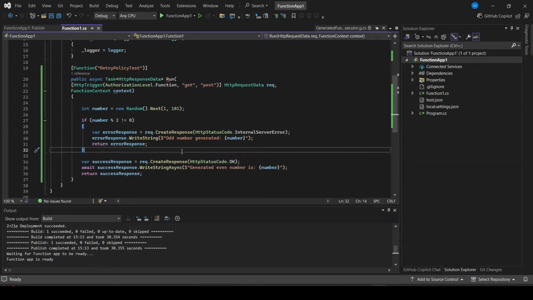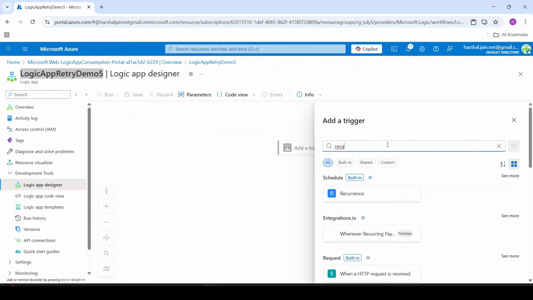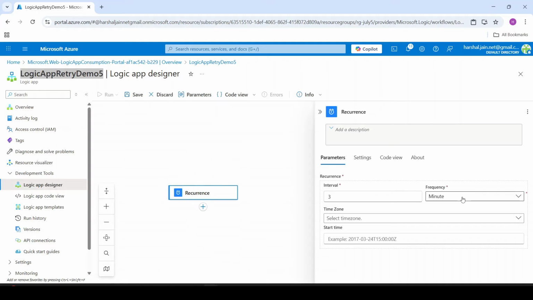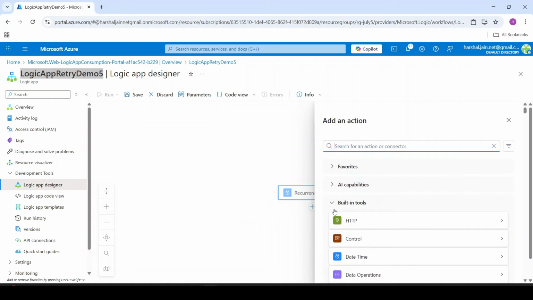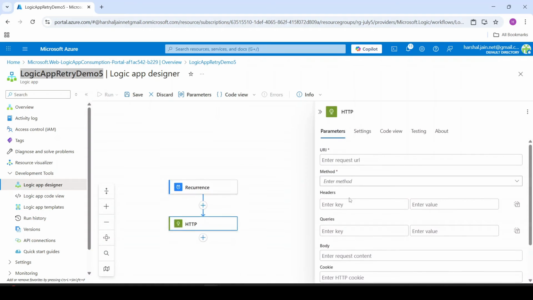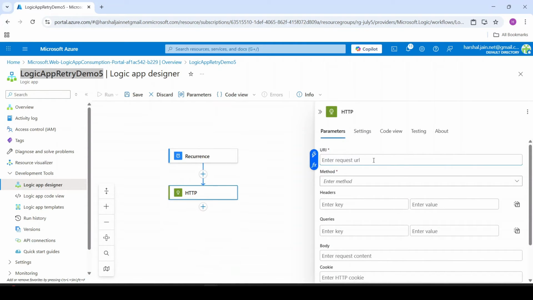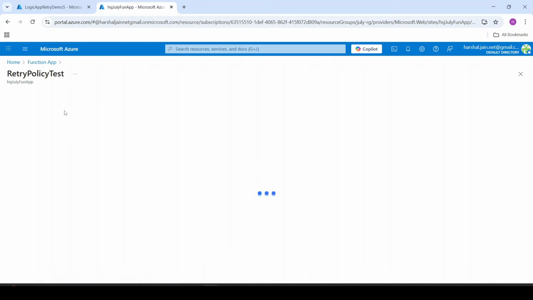Okay, now here I will say add a trigger, recurrence, and as of now I will say make it every 3 hours. Here let's add an action. I will say HTTP, and guys, basically here we need to provide the URL for that API or for that function, right? So this is that function app, and here we have this function.